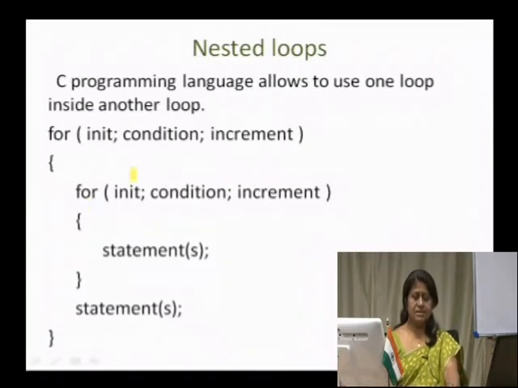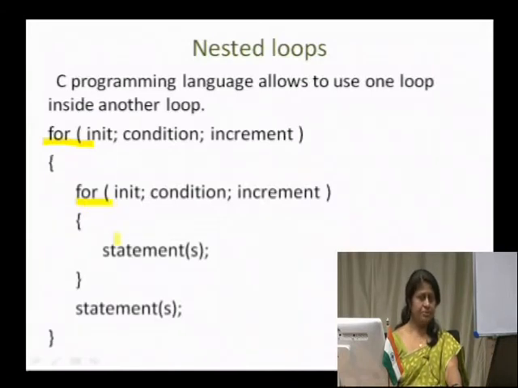We can nest these loop structures, that is, having one loop within another loop. An example which shows a nested for loop structure: you have for initiation, condition and increment, within that another for loop, and then the statement body of the inner for, then the statement body of the outer for block. Here we call this the outer for loop, and this the inner for loop.